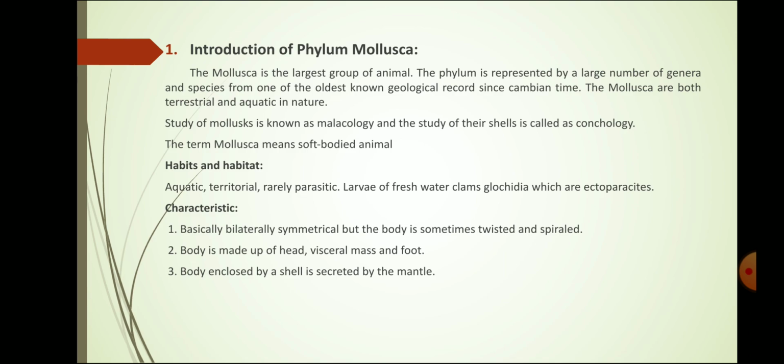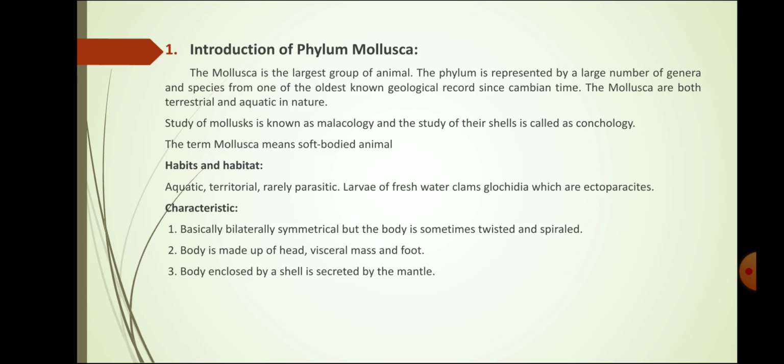The molluscan animals are aquatic and terrestrial. Some animals are parasites. The larvae of freshwater animals, which are ectoparasites, is known as Glochidia. Characteristically, the molluscan animals are basically bilaterally symmetrical, but some animals twist their body and are spirally symmetrical.